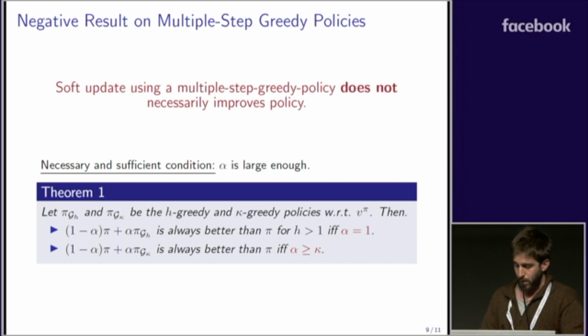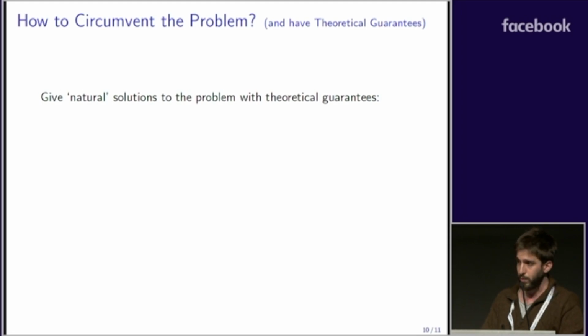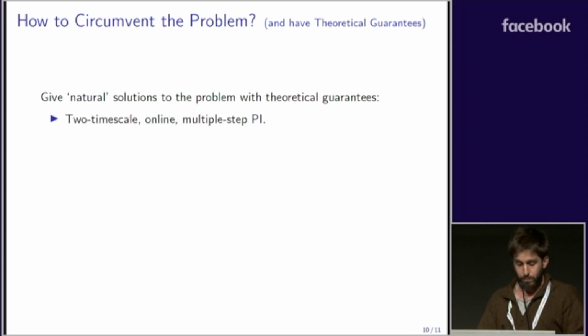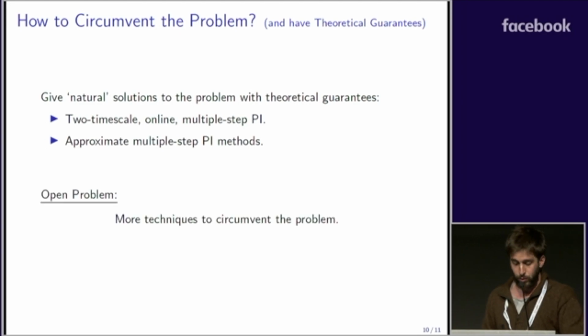In light of this negative result, we still wanted to give some natural algorithms, some natural solutions to this problem, meaning we wanted to formulate multiple-step greedy policies while still having theoretical guarantees. So in fact, we gave here a two-timescale online multiple-step policy iteration algorithm that does that, and we analyzed approximate multiple-step policy iteration methods as well. However, we do believe that it is an open and relevant problem to explore what other variations we can do in light of the negative results that we saw earlier.